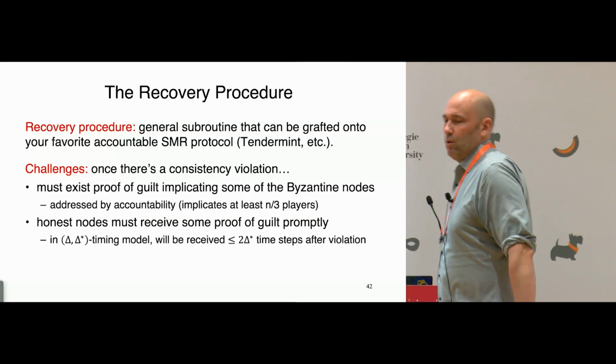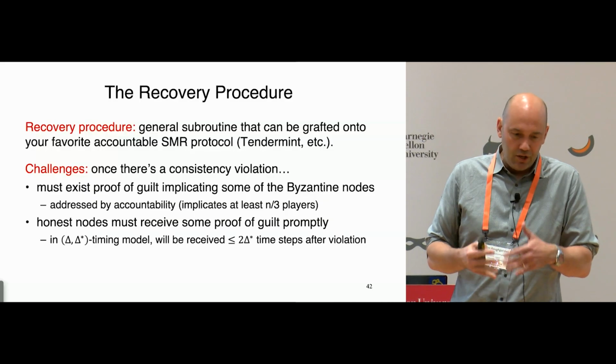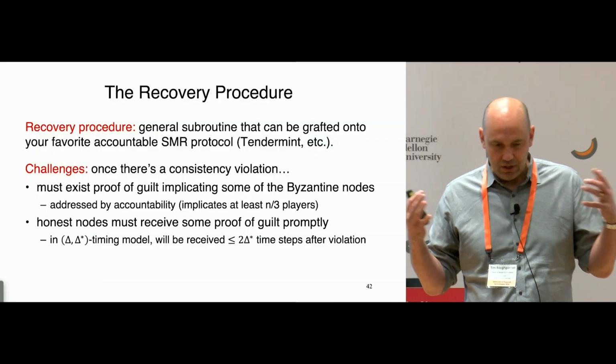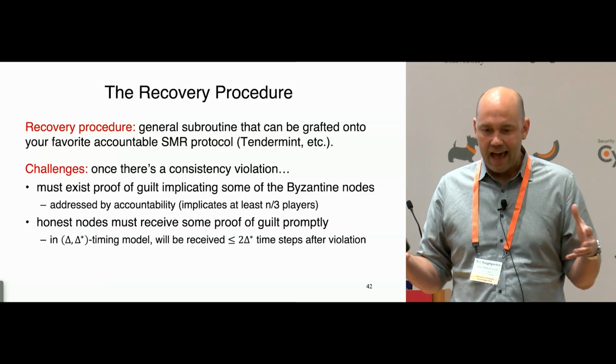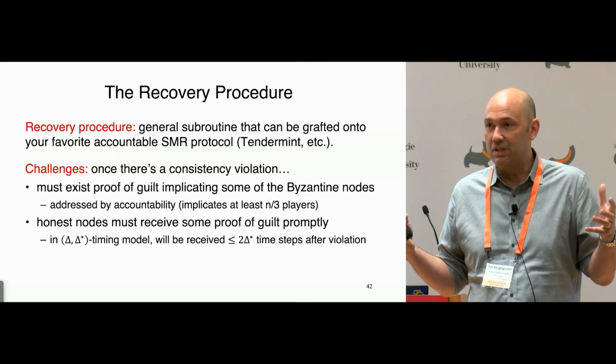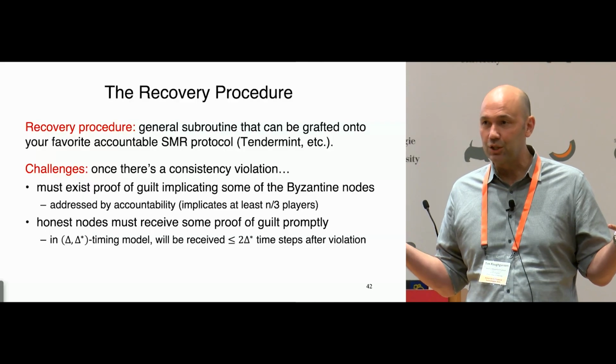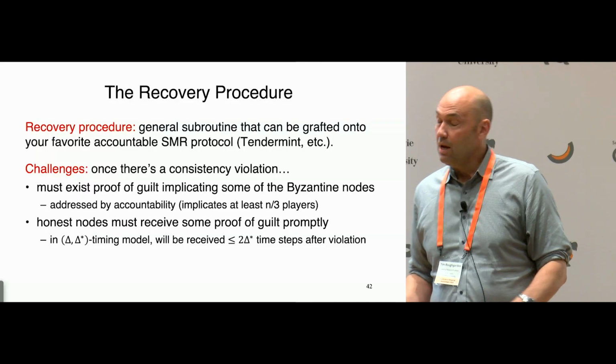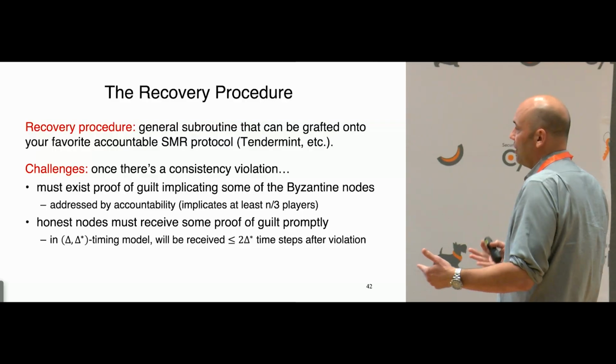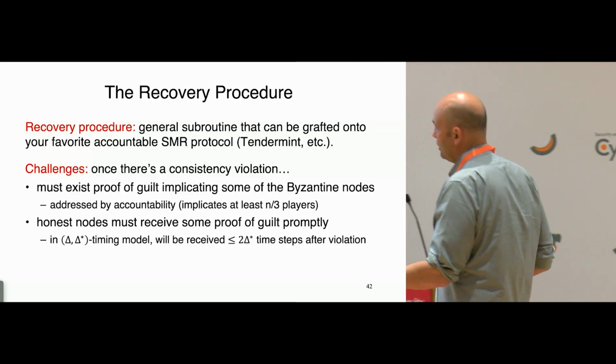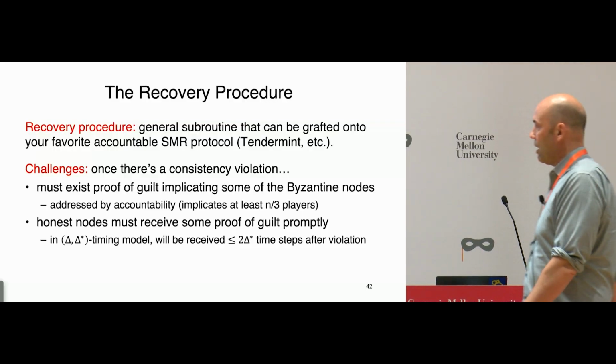Now, the second thing you're worried about is, okay, it's not good enough to know existentially that there's some certificate of guilt. The honest validators have to hear about one, in particular so that they know they need to start executing this recovery procedure. So here is one of the places we lean on the additional timing assumptions in these results, in the delta-delta star timing model.